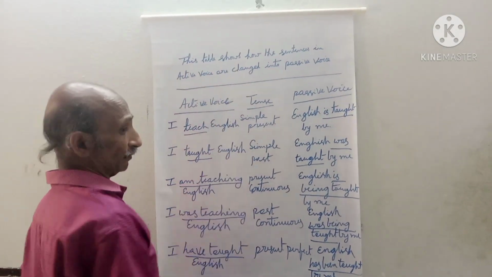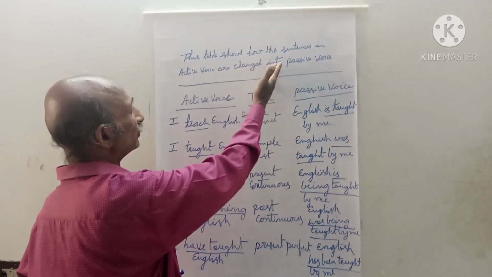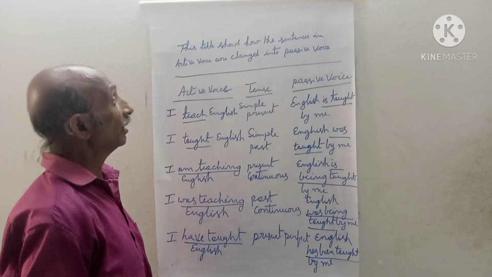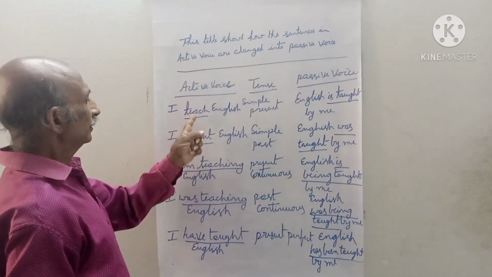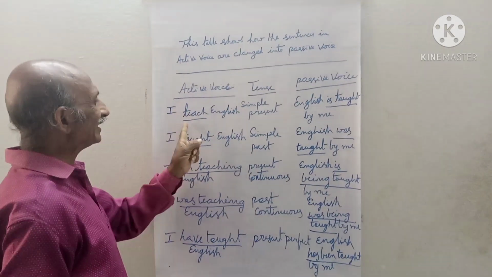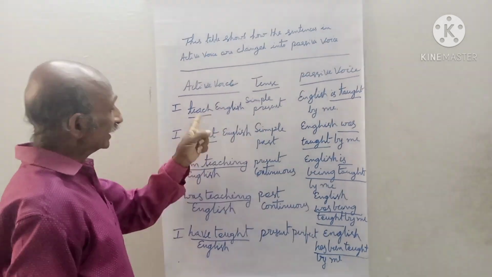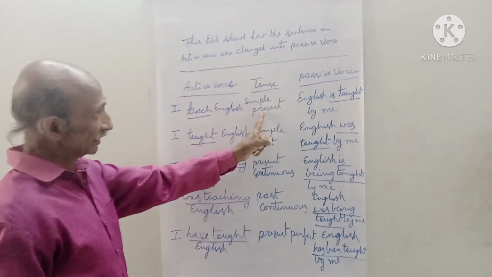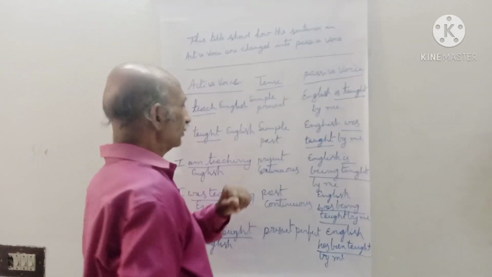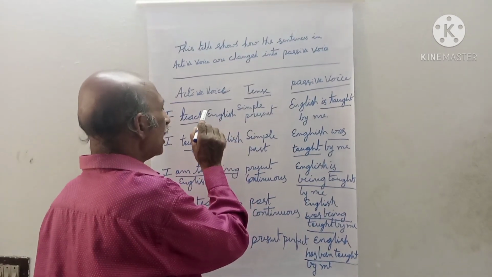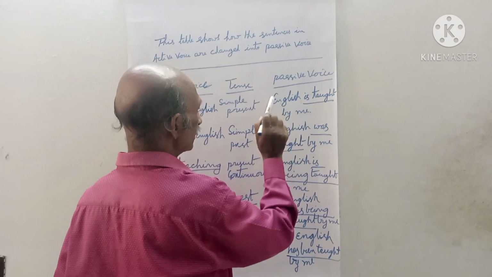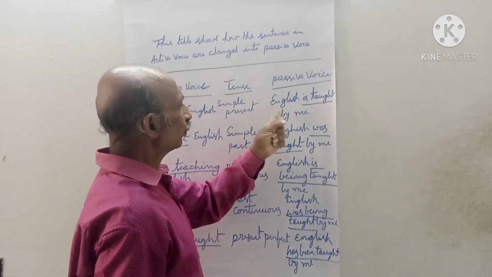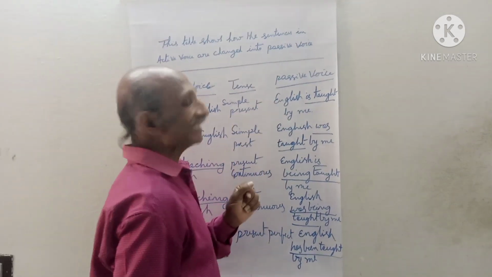Now take a look at this table. This table shows how the sentences in active voice are changed into passive voice. For example, this is a sentence in active voice. I teach English. Here, the verb teach is in simple present tense. I told you, rule number one is the object in active voice becomes the subject in passive voice. So, the sentence begins with the word English.